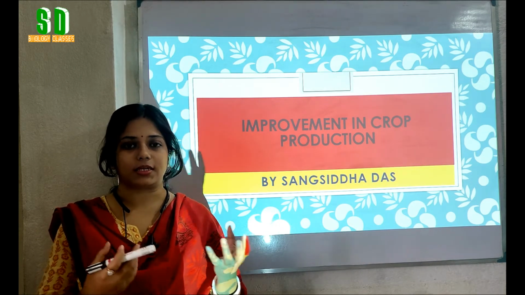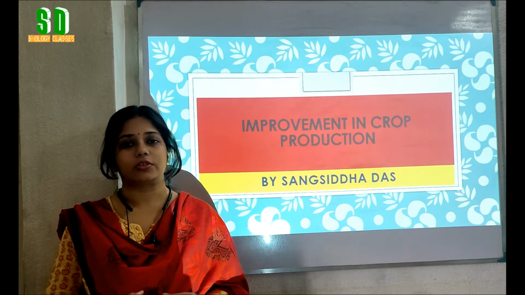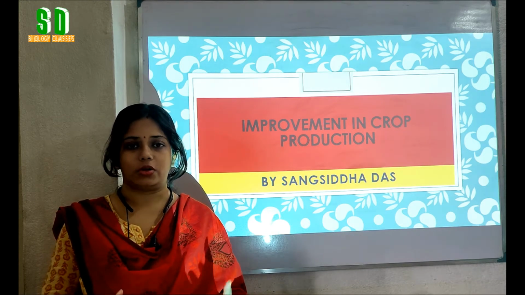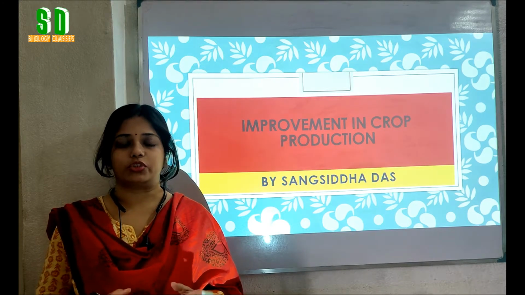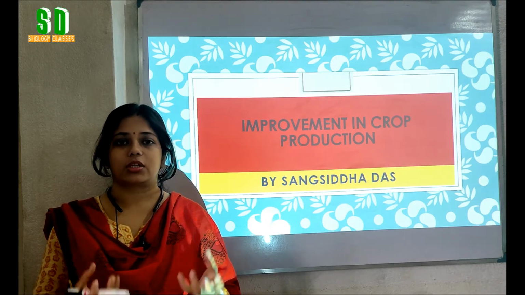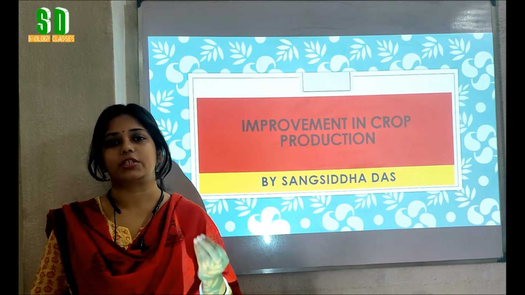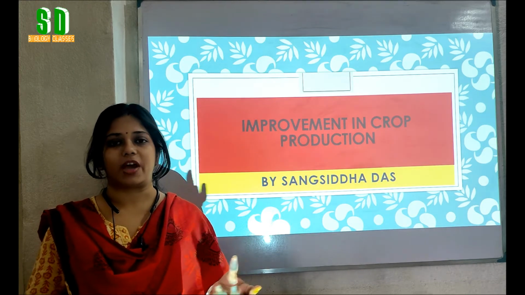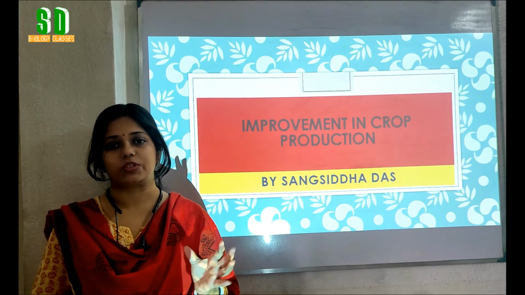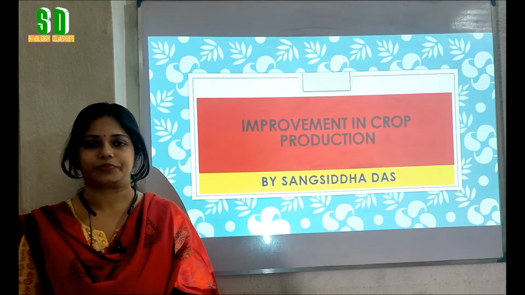Suppose the rice, that is the cereals type of plant food, and pulses. Not only that, we are getting oil also from the plants. Not only for food but also for making clothes, we are depending on the plants. For example, we get cotton from the plants. We are getting some other fibers also from the plants which are used to make clothes.